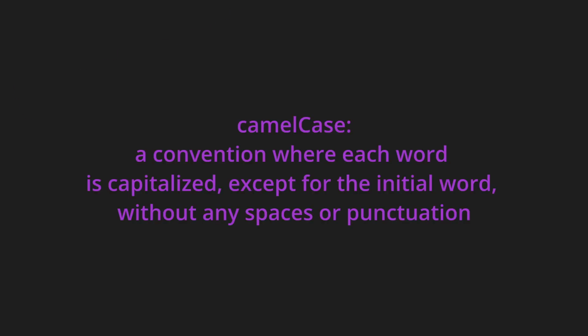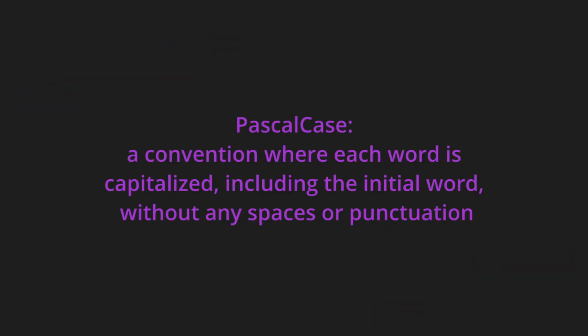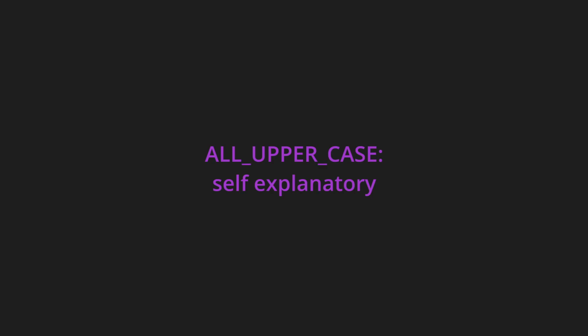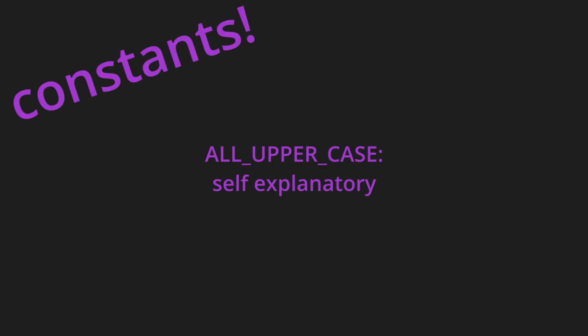The first convention is camel case, which is often used for function and variable names. Next is Pascal case, which is used for naming classes or types. Another is having names in all uppercase, which is used for constants to make them visually distinct. It's also important to remember to name things short and descriptive, like I went over in the variables video. It's helpful not to use abbreviations too much, or abbreviations that can't be found with a quick Google.